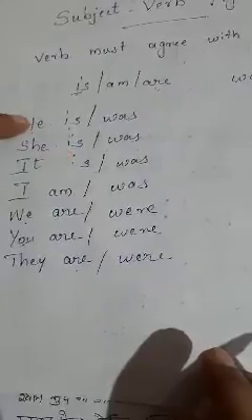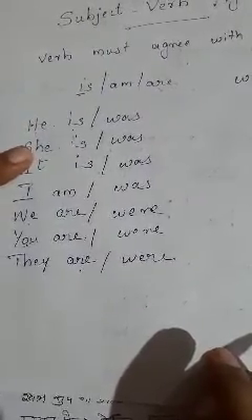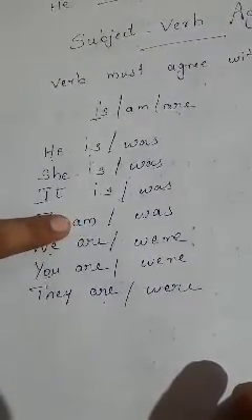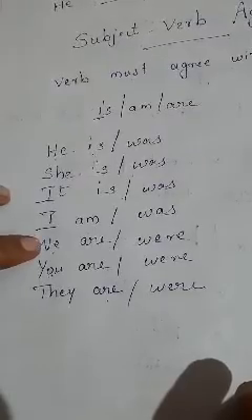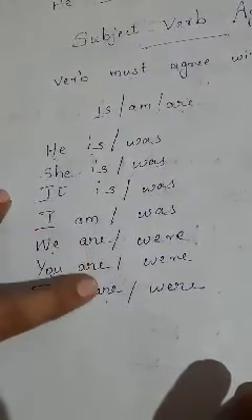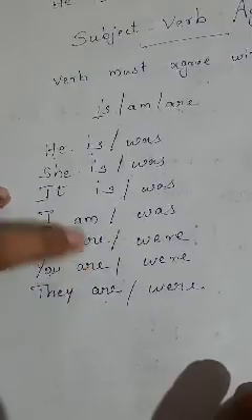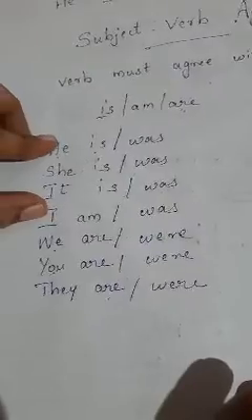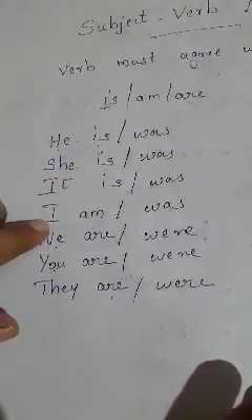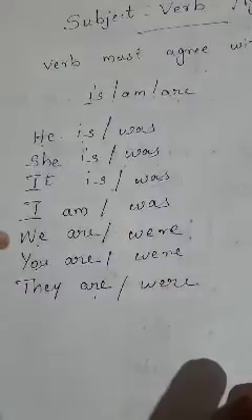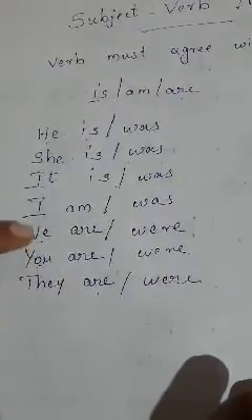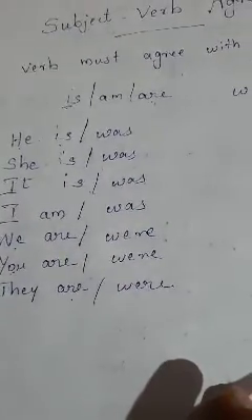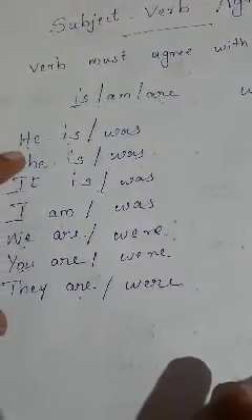Is we use when the subject is singular. And when the subject is I, we always use am in the present tense. And when the subject is plural, we use the verb are. In the past tense, we use was with a singular subject, and when the subject is I, we use was. And when the subject is plural, we use were. These are the subject verb agreement rules.